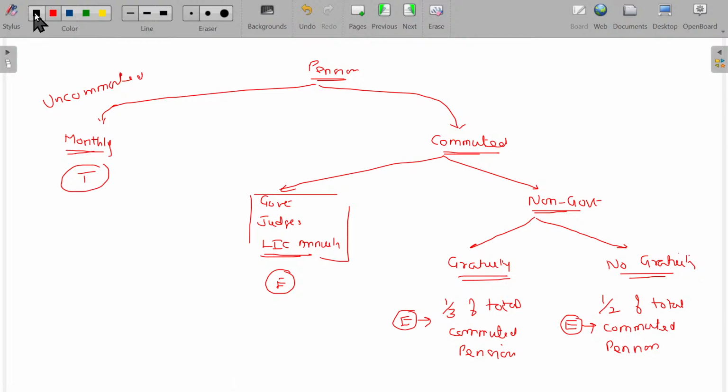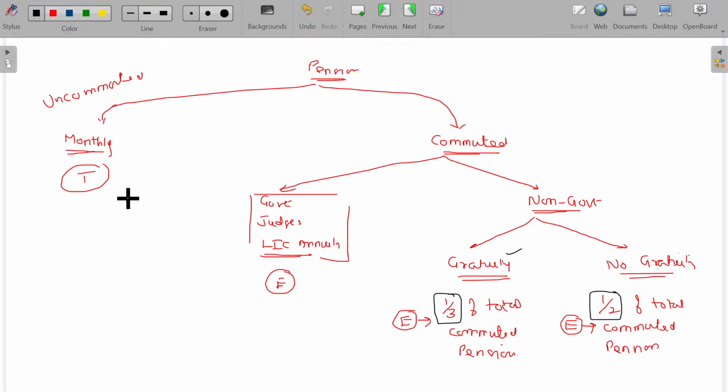So remember, gratuity, one third of total commuted pension. Why? Already you enjoy a benefit. You are enjoying one more benefit. So I'll give exemption only one third. Sir, I don't get gratuity, sir. Oh, you don't get other than this benefit. Okay, I'll give half of your total commuted pension as exemption. Clear?